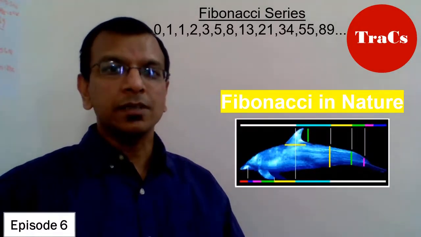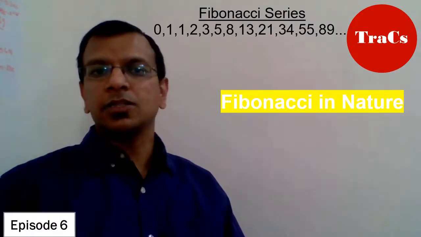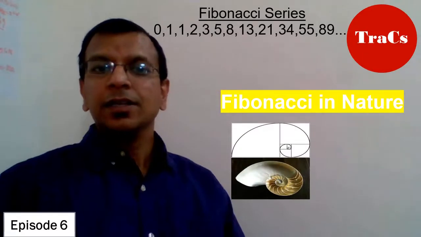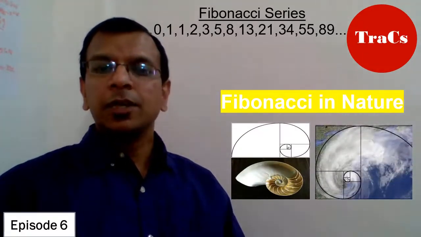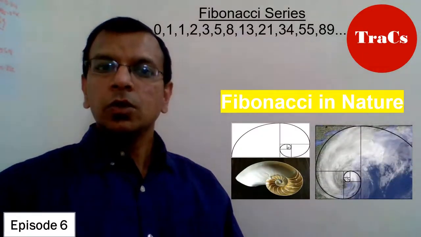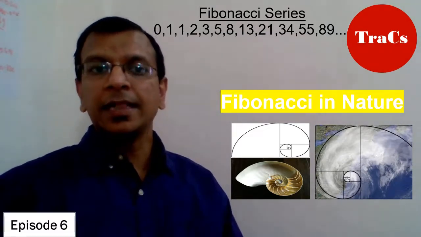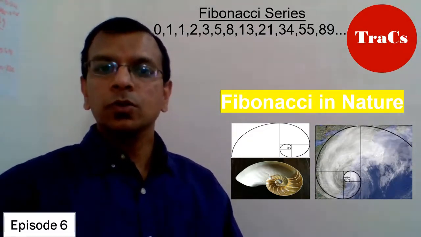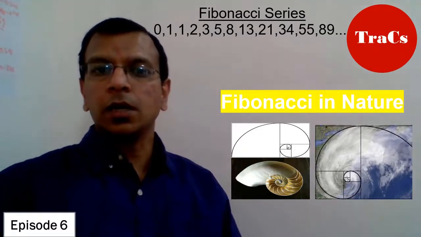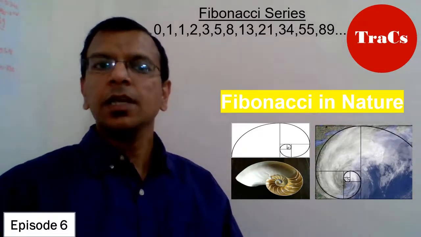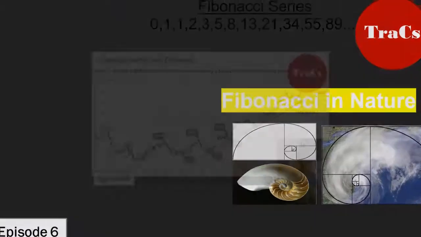The animal body is in this ratio. The shell, the tornado, the inner part of the ear. So it's not only a theory, but it's present all around in nature, and that's where we can also relate it and use it along with the stock market to place our trades.